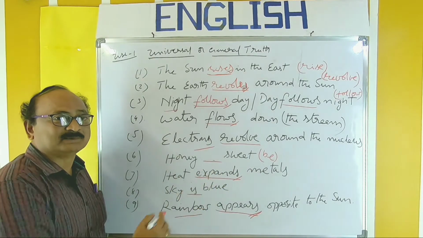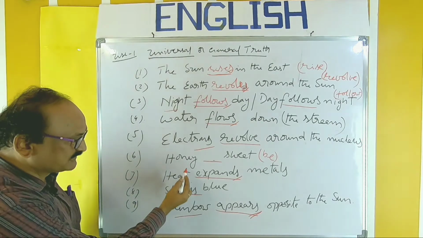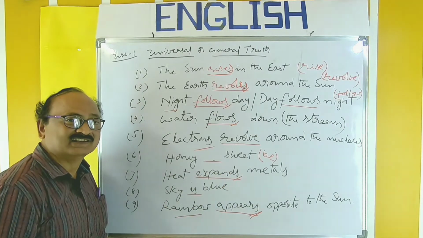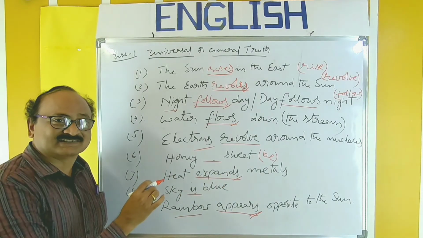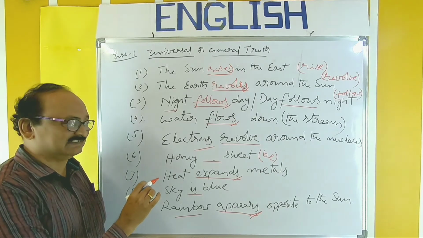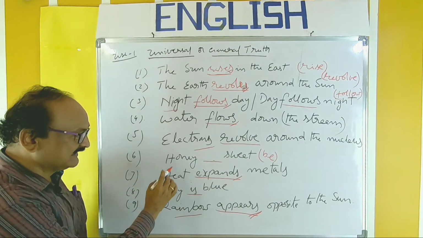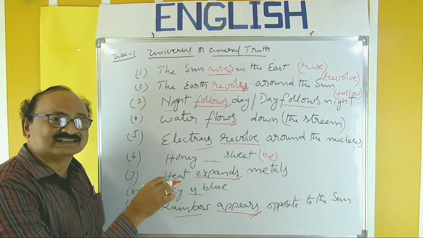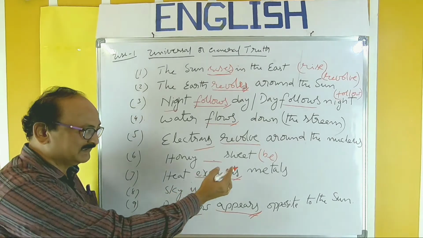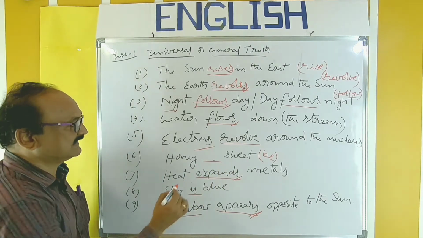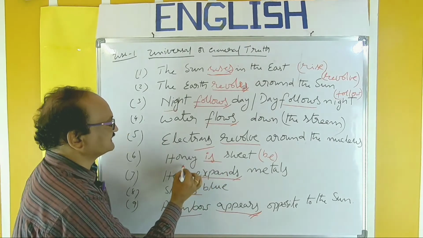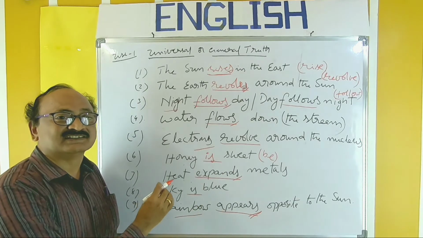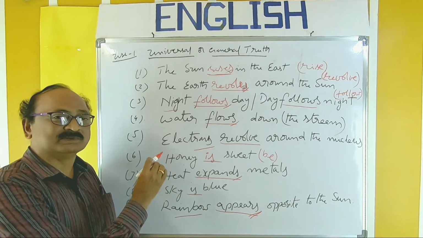And here also, be is given. What's the right form of be here to be filled? And observe the meaning. Don't forget observe the meaning. Honey dash sweet. Of course, it's so simple example. You can easily fill the blank. But as per the rule, proceed as per the rule, then you will get the correct answer. Honey dash sweet. It's a universal truth. So universal truth should always be in simple present. And V1. Be is the given form there. And you have to use is because it is singular. So honey is sweet. In this way, you have to think and fill the proper form of verb in the examination.